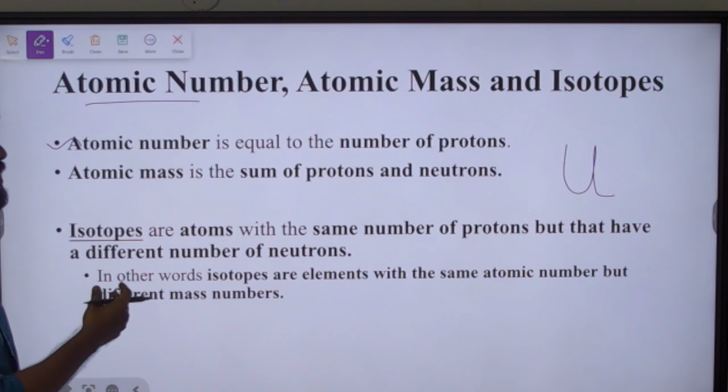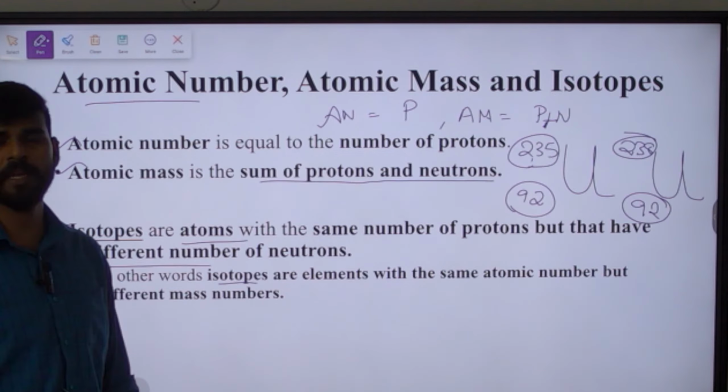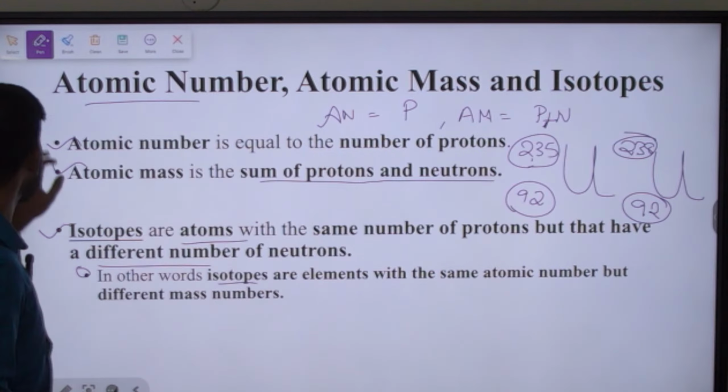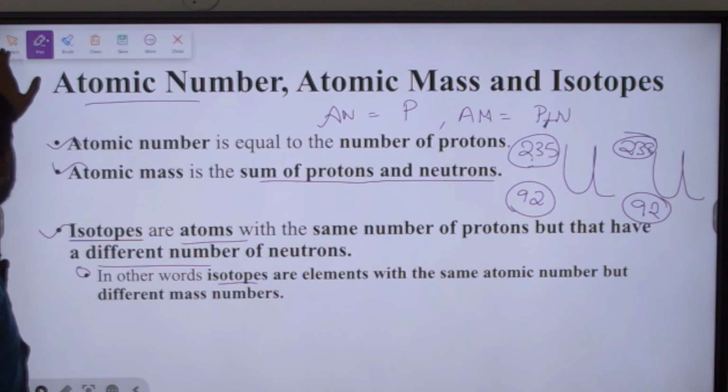238. In the next slide, I'll show you the picture so that you'll understand it better. So in other words, isotopes are elements with the same atomic number and different mass number. That way also we can say, right? So the same number of protons but different numbers of neutrons. This is one way of describing what an isotope is. And the other way is elements with the same atomic number but different mass number. This number is the mass number, the atomic mass number. So we'll understand that with an example.